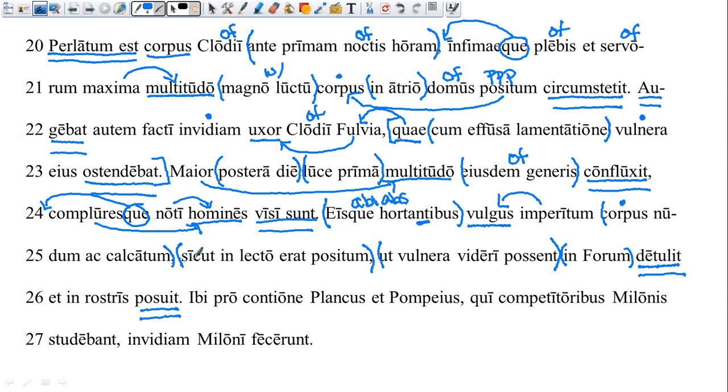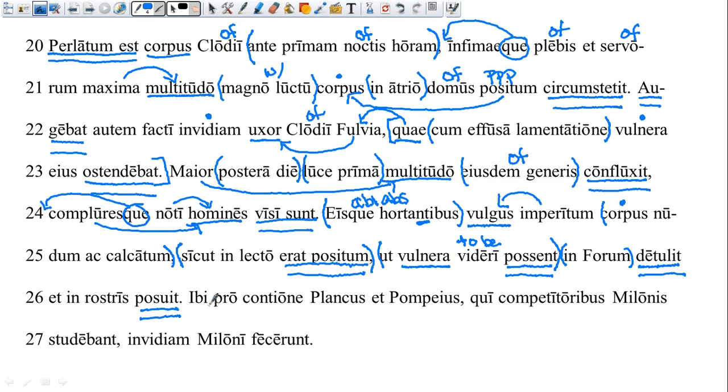Then we want to pick up these two clauses right here. Sicut is going to mean just as it had been placed in lecto, on the bed, like probably the funeral bed. And then we have our ut clause here. We do have a subjunctive. Possent is an imperfect subjunctive, so I would say this is going to be a purpose clause, so that the wounds, our subject, were able, present passive infinitive, to be seen. So the naked and trampled body had been placed on the bed so that the wounds were able to be seen. So remember that Fulvia was trying to show off those wounds.